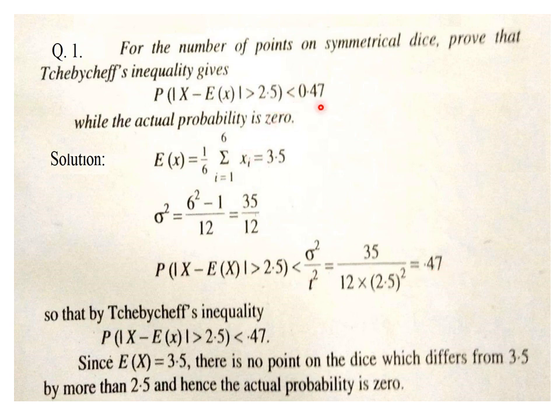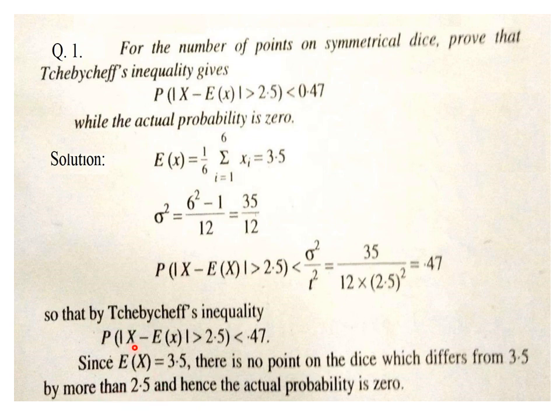So that is the derivation of the first part, probability less than 0.47. Let's talk about the second part. In the solution, the actual probability of this kind is to be 0. Now expectation of x is 3.5, and what is the practical meaning of this? The probability of mod x minus Ex greater than 2.5, and Ex means 3.5. So probability of mod x minus 3.5 greater than 2.5, and there is actually no point on the dice which differs from 3.5 by more than 2.5. How?